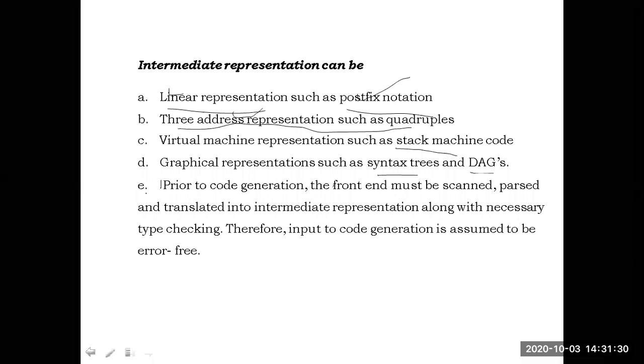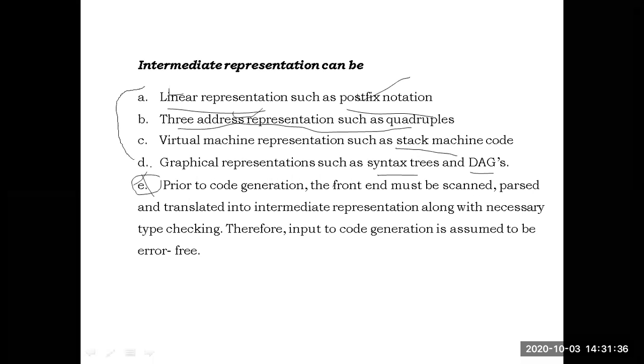This is actually not the E point. The intermediate code representations are 4 types. One is it may be a postfix notation, it may be a 3-address code representation, it may be a stack machine code, it may be a graphical representation such as syntax trees and DAGs. The intermediate code can be in the various forms.